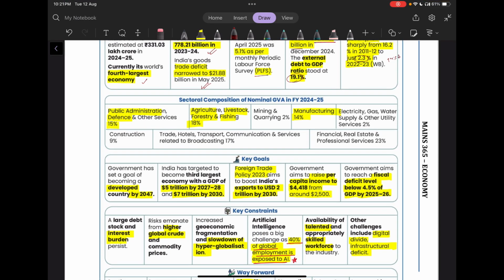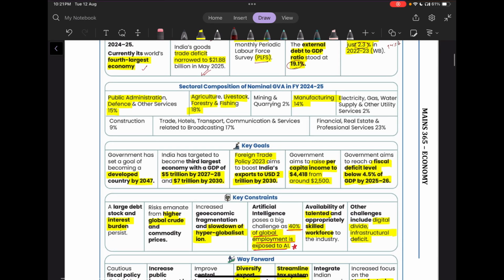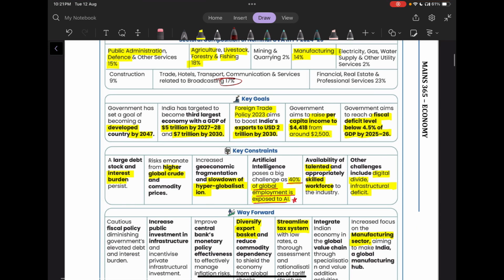Then if we see the sectoral composition of the nominal GVA, that is the gross value added in 2024-2025. So public administration, defense and other services constitute around 15%. Our agriculture, livestock, fishery, forestry constitute about 18%. Manufacturing is 14%, and mining and quarrying is 2%. Then trade, hotel, transport is around 17%. Real estate, professional services is around 23%.